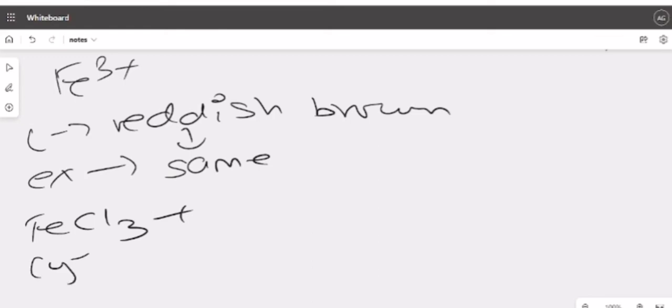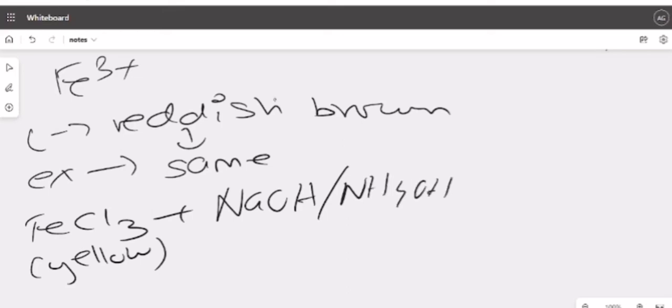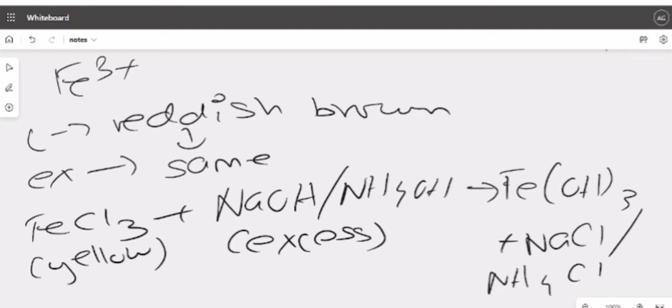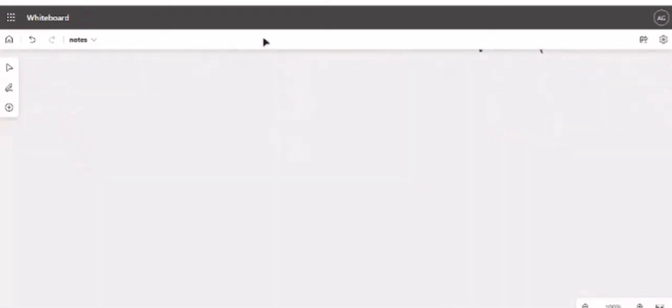FeCl3, this was yellow, you remember, yellow, plus NaOH or NH4OH, both are in excess this time, will give you Fe(OH)3 plus NaCl or NH4Cl, dependent on what you want as the product. Clear? Sorted.